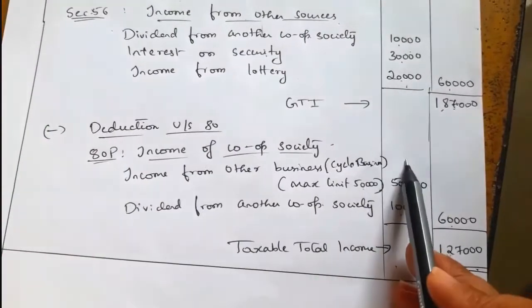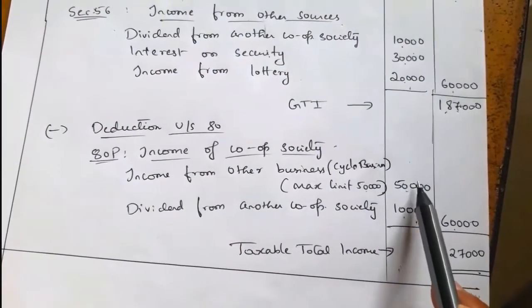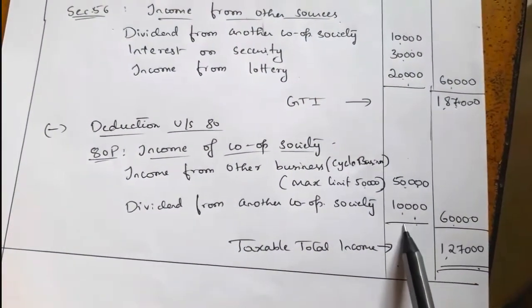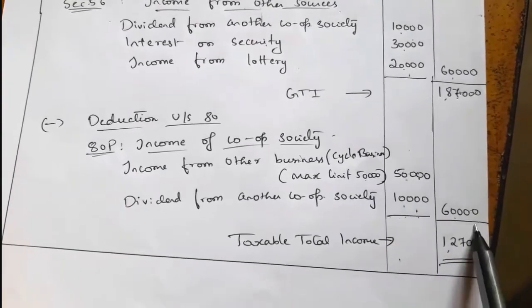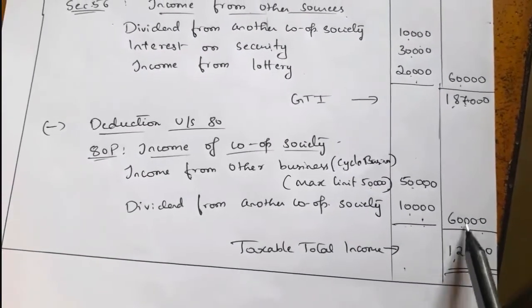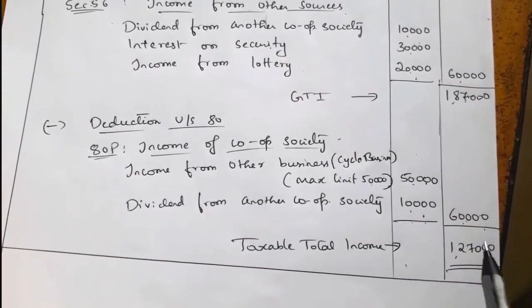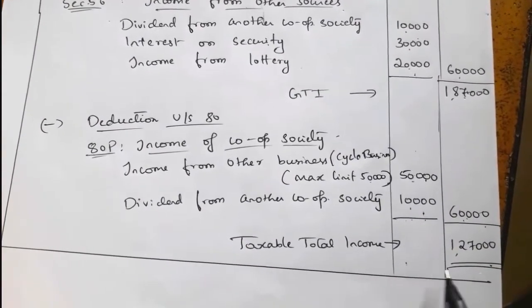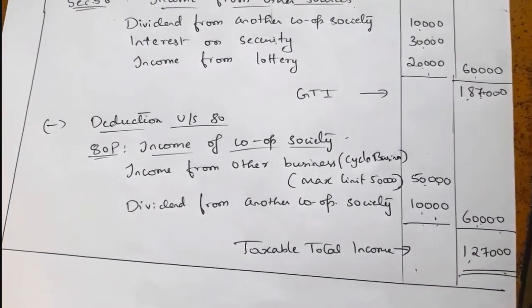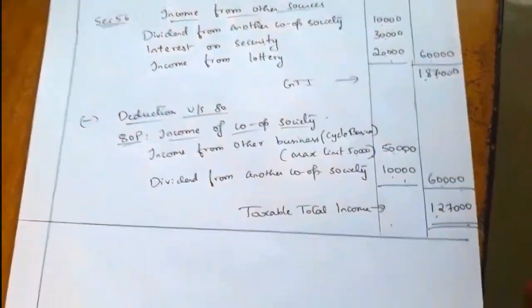So the deduction under section 80P total is 50,000 plus 10,000 equal to 60,000. If you deduct this deduction from the gross total income, it will be 1,27,000.